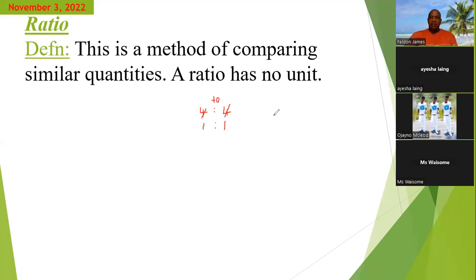All right, so it depends on who you want to start with first. You may want to start with your friend's share, or with your share. It doesn't matter. If you say 2 to 6 or 6 to 2, it would still mean that you're sharing it in these 2 parts. So if you say 2 to 6, then it means that your friend would have gotten 2 parts and you would have gotten 6. And if you simplify this ratio, what would it simplify to?